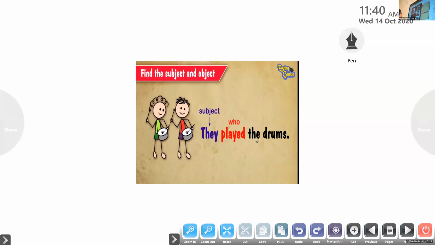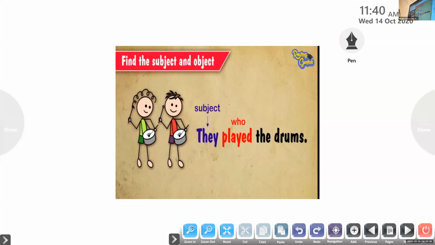I hope it's clear. Clear to all? Okay, now let's move on to the next sentence. We are going to find out the subject and the object of the sentence. Here is a sentence for you. Now let me see who's going to read. Okay, Lazel, come on, read the sentence.